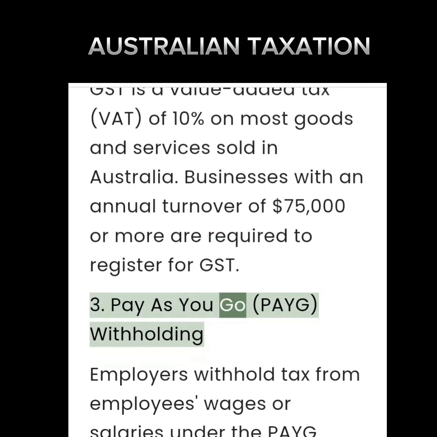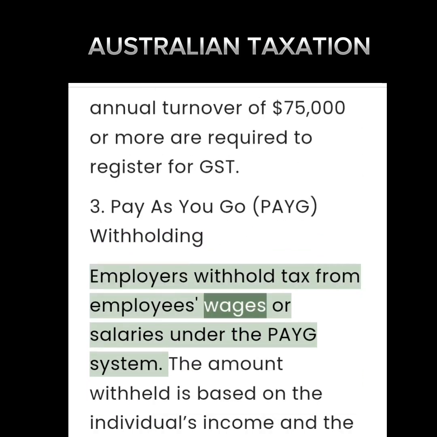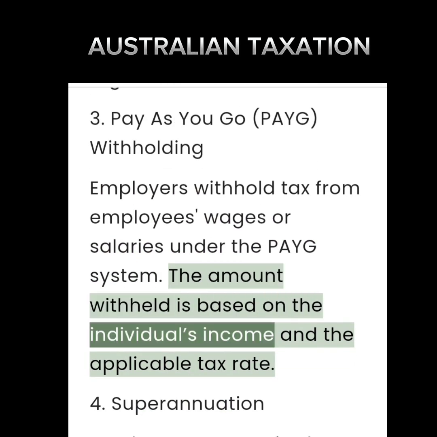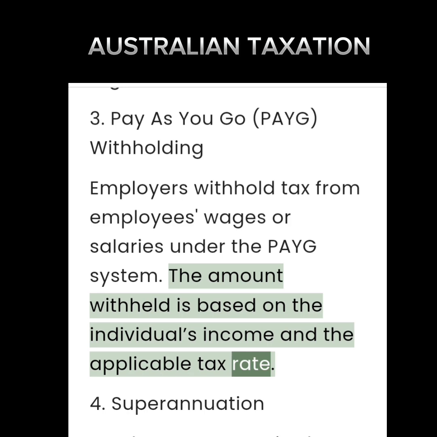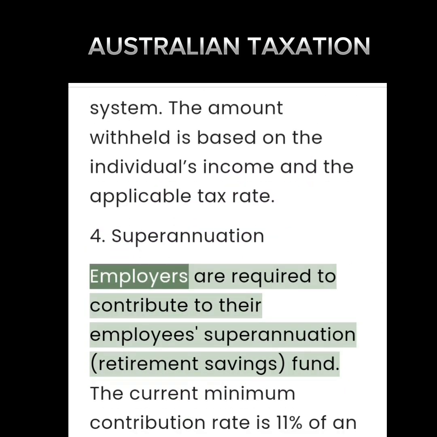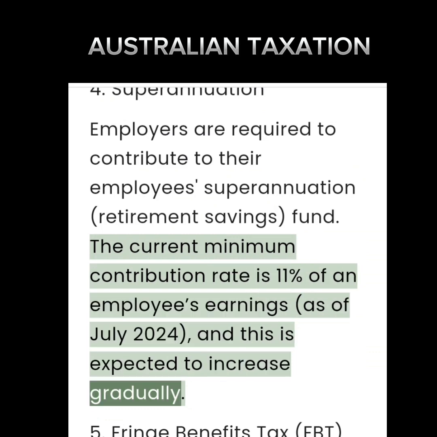3. Pay-as-you-go withholding. Employers withhold tax from employees' wages or salaries under the PAYG system. The amount withheld is based on the individual's income and the applicable tax rate. 4. Superannuation. Employers are required to contribute to their employees' superannuation fund. The current minimum contribution rate is 11% of an employee's earnings, and this is expected to increase gradually.